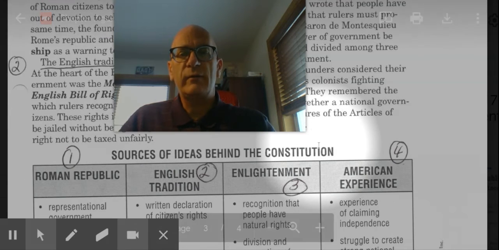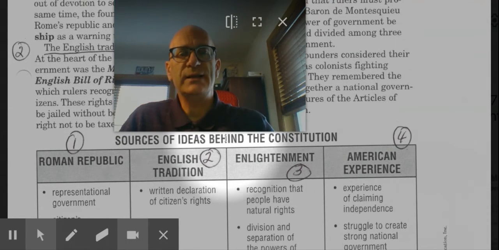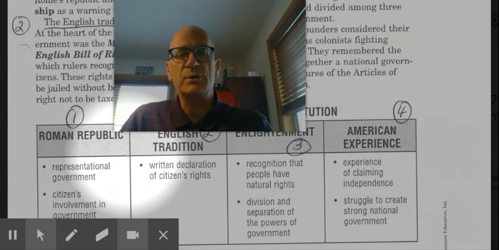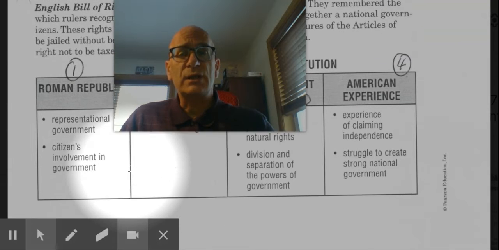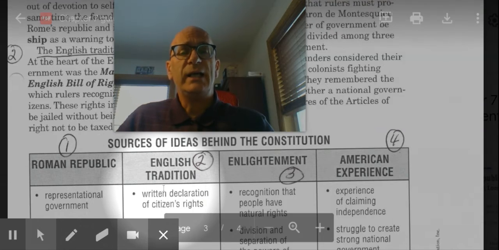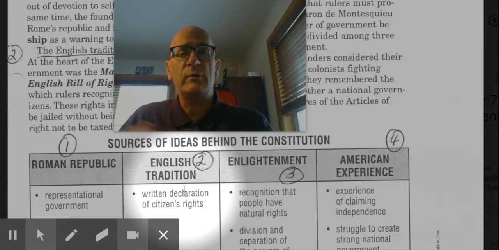And if you look carefully here at the chart at the bottom of the page titled Sources of Ideas Behind the Constitution, this little organizer pretty much breaks up into four sections, the reading that we just completed. The first source of ideas behind the Constitution was the ideas of the Roman Republic and representational government. The second source was the English tradition that so many of the founding fathers were familiar with, the written declaration of citizens' rights, the Magna Carta.